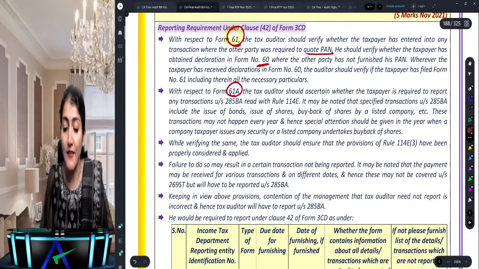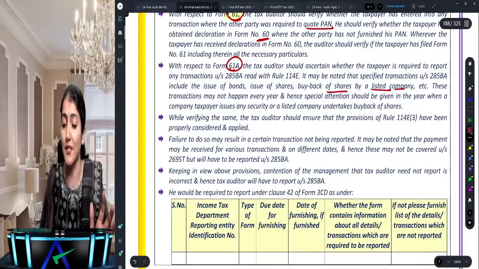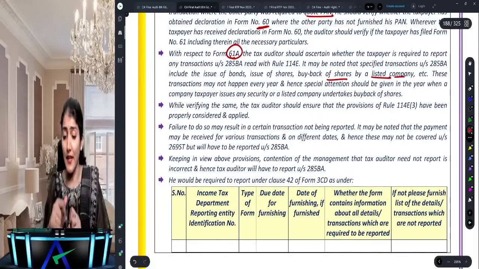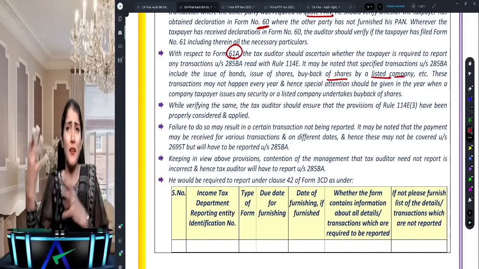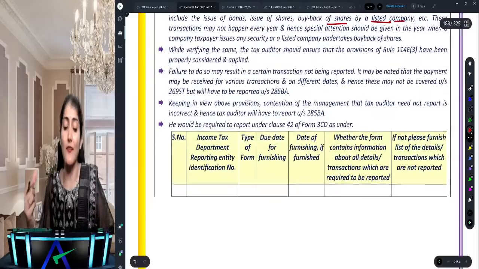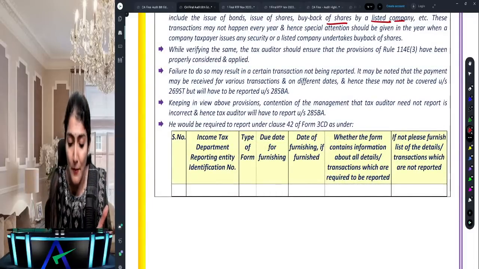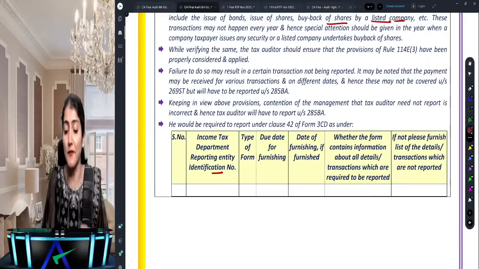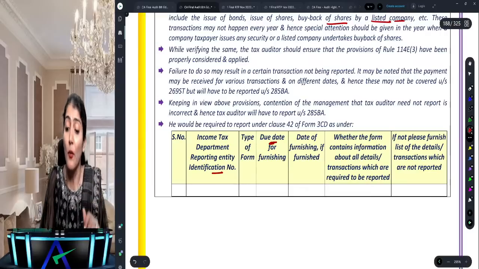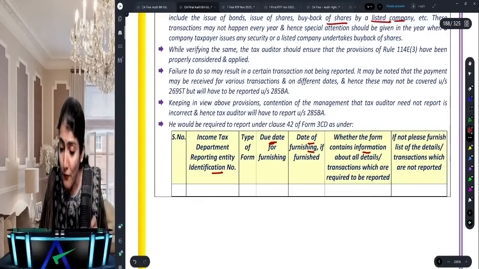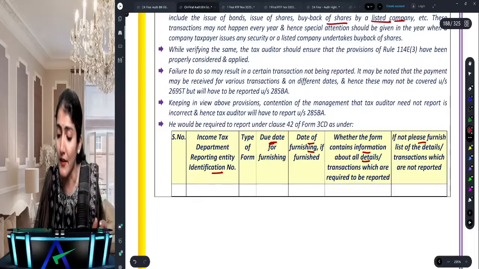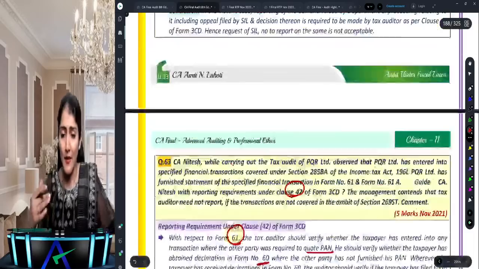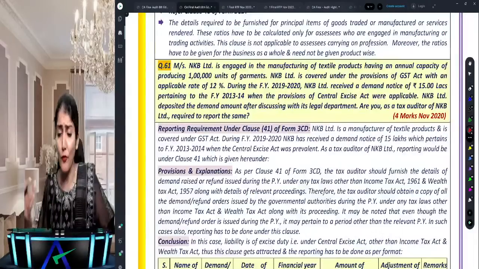Then 61A is regarding specified financial transactions like buyback or so which exceeds 10 lakh. And then you also have 61B, which is regarding FATCA. You have to report the income tax report identification number, type of form (61, 61A, 61B), the due date of furnishing, the actual date of furnishing, whether the form contained all the details, and if it did not, which transactions need to be reported over here. So that was one question regarding clause 42.